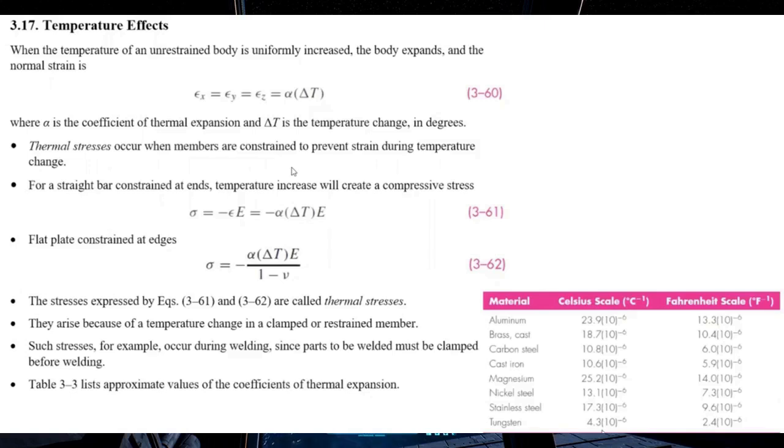Nu represents the Poisson's ratio of the material, because naturally this uniform flat plate is made of a material. Both of these equations are called thermal stresses, and thermal stresses only occur if the structure is restrained. Otherwise, there will be only thermal strains developed inside the material.